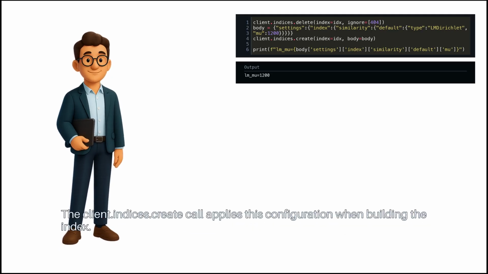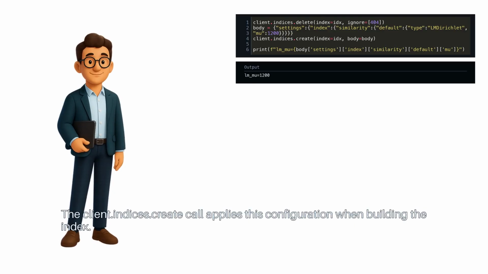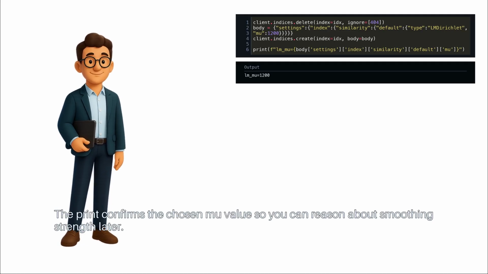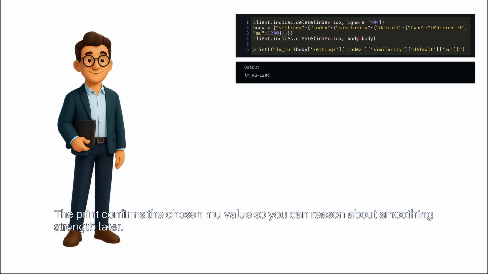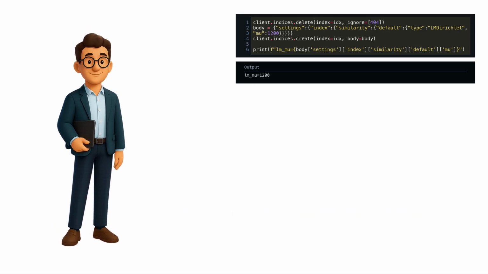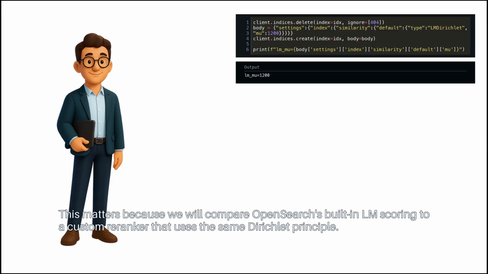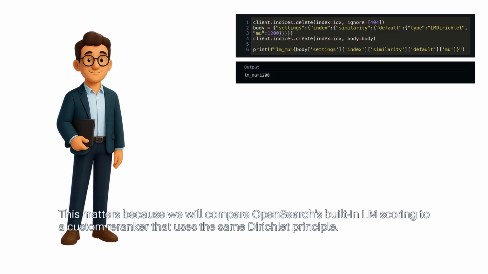The client.indices.create call applies this configuration when building the index. The print confirms the chosen mu value, so you can reason about smoothing strength later. This matters because we will compare OpenSearch's built-in LM scoring to a custom reranker that uses the same Dirichlet principle.